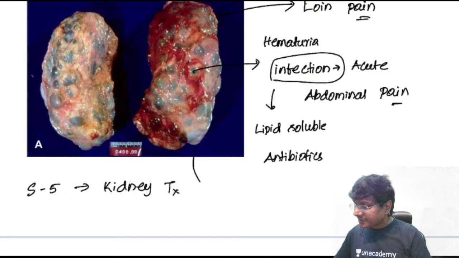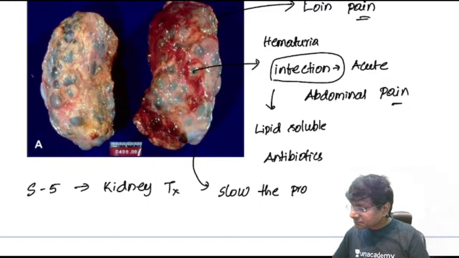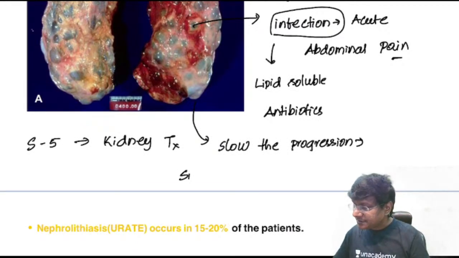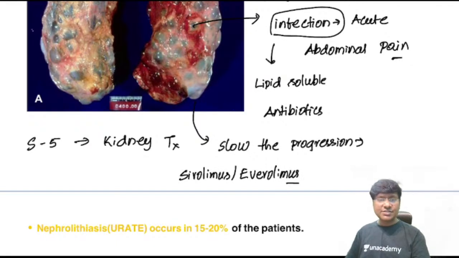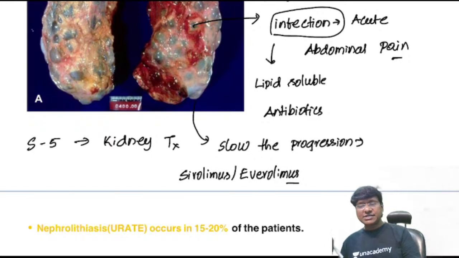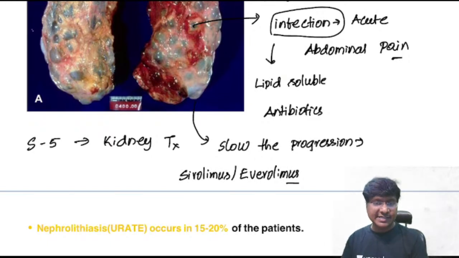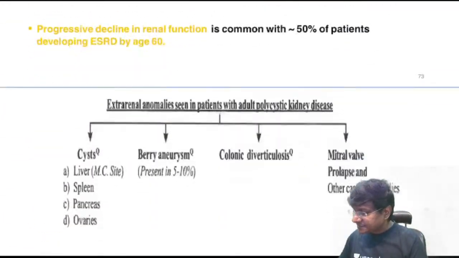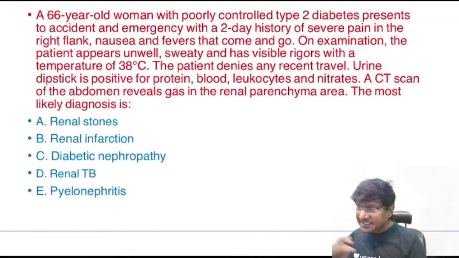Then what are the drugs which will slow the progression of the disease? The drugs which will slow the progression of the disease will be sirolimus or everolimus. So this completes the quick recap of polycystic kidney disease. Once we are done with polycystic kidney disease, let me discuss this important clinical